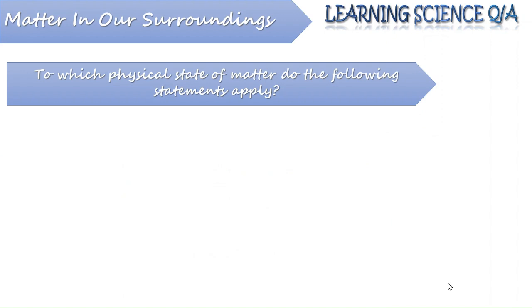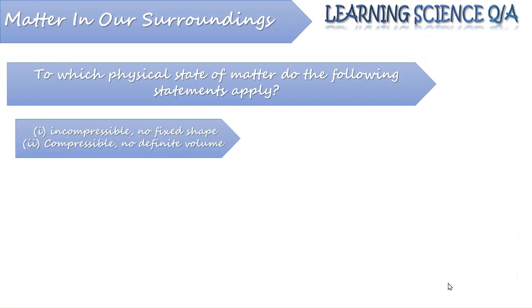Coming to which physical state of matter do the following statements apply? This is in reference to the characteristics that we have already covered in our last lecture. If you have not gone through it, please go through it. Only then will you be able to answer this. So the question says, to which physical state of matter do the following statements apply? Incompressible, no fixed shape, and compressible but no definite volume.